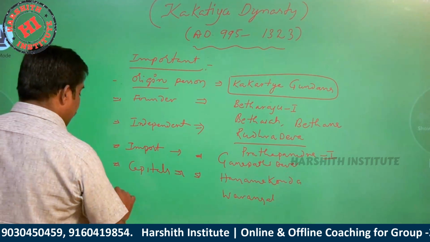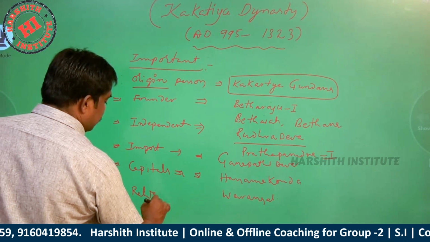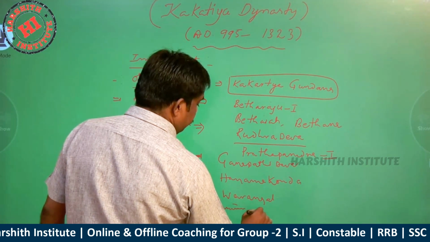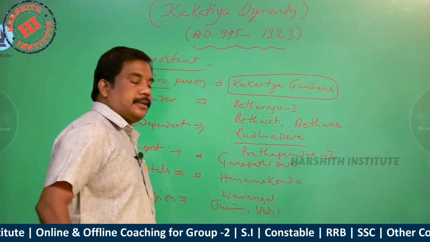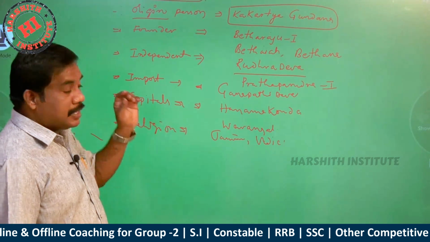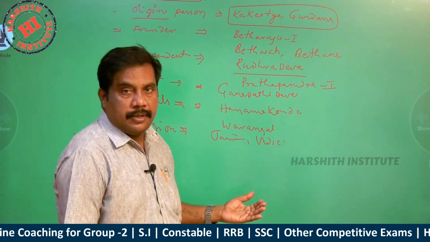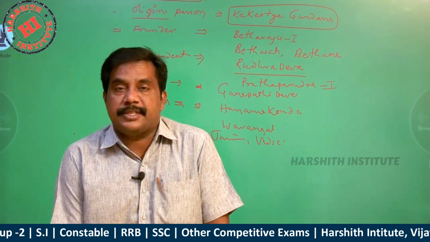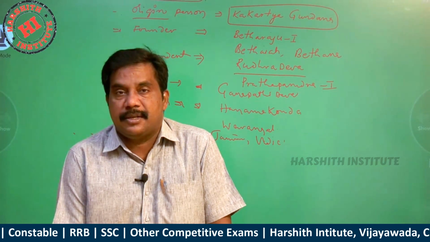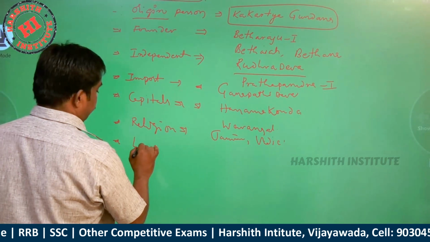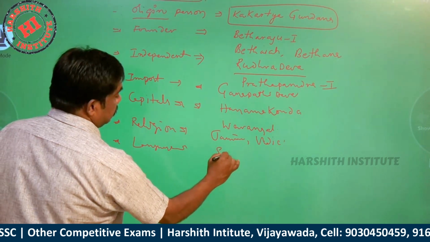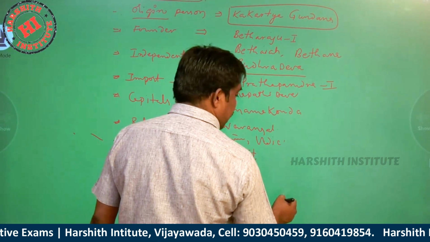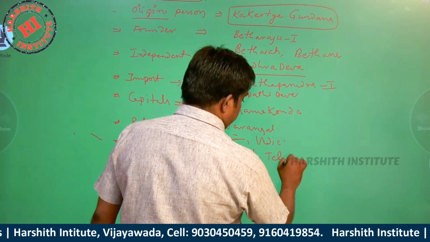And what was the religion of the Kakatiyas? The first two rulers supported Jainism. Next, they supported the Vedic Aindava religion, especially Shaiva. Most of the Kakatiya rulers supported Shaiva. And the official language was Sanskrit. But what language did common people use? Telugu.